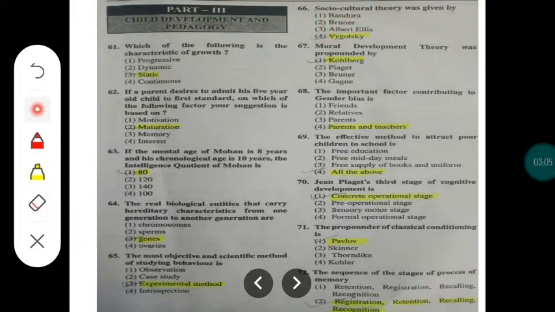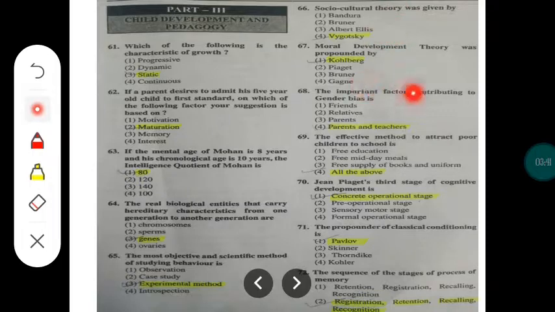And question number 67 is, the moral development theory was propounded by. Here also you can remember the name of the scientist or pedagogist. He is nothing but Kohlberg. Okay, Kohlberg is the man who has given the moral development theory. And here Vygotsky is the man who has given the socio-cultural theory. Just remember these two names. Moral development is Kohlberg, socio-cultural theory is Vygotsky.